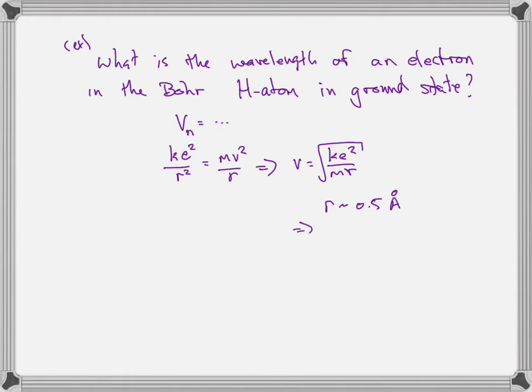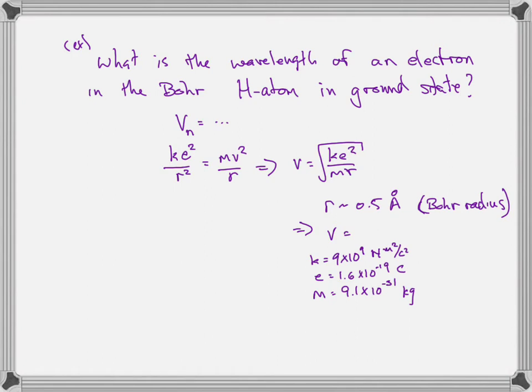That's just what we had figured out when we were doing the Bohr atom. And so the velocity, the speed, can be given by plugging in k and all those things. I'm doing it in MKS units. It probably makes more sense to do it in eV, but anyway, let's just do it this way. If I plugged all those numbers into my calculator correctly, I get v equals 2.25 times 10 to the 6 meters per second.